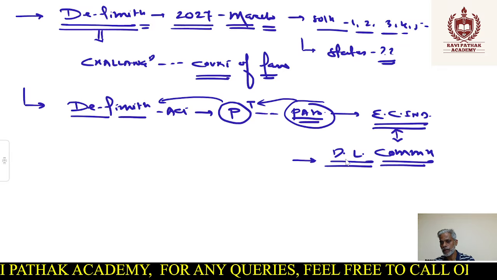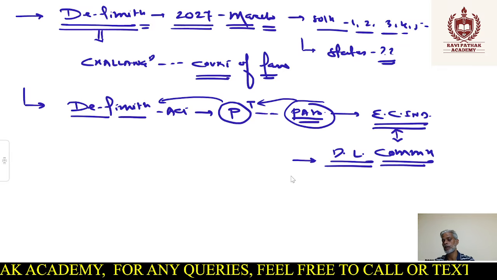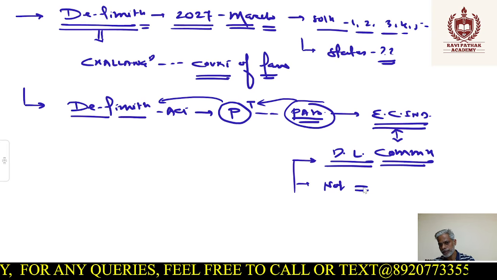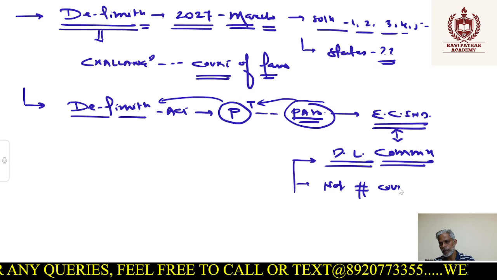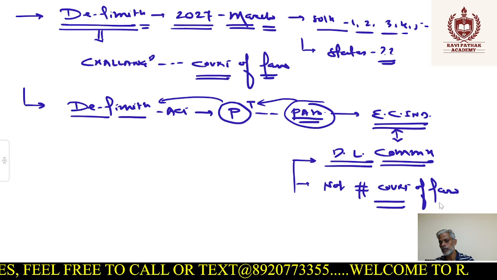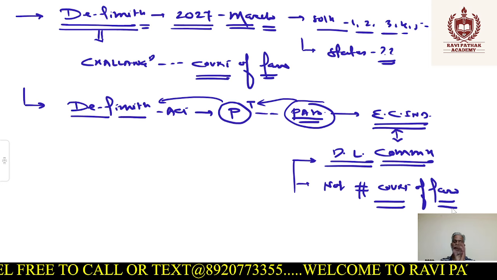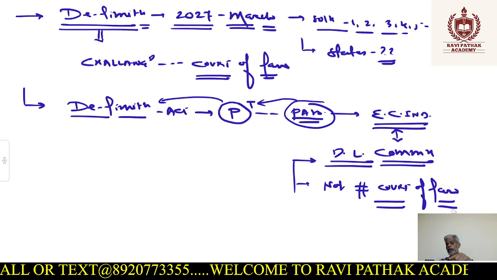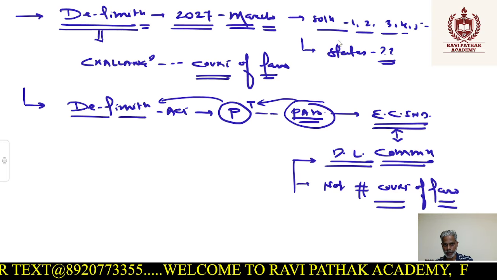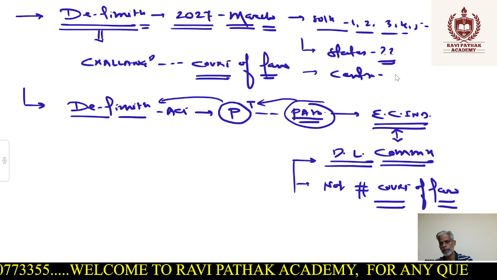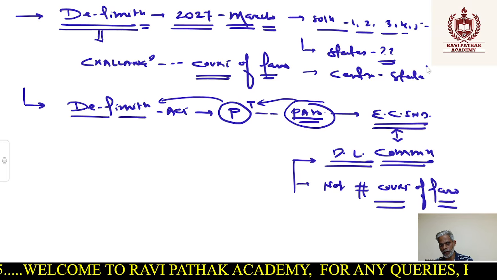The dilemma is that whatever the decision of the Delimitation Commission would be, that is not supposed to be challenged in any court of law. इसको कहीं भी challenge नहीं कर सकते. That means the decision would be final and binding. यानी किसी भी कोर्ट में हम इसको challenge नहीं कर सकते. But अगर dispute होगा, suppose after the solutions there is some dispute, maybe between the Center and state or between states.